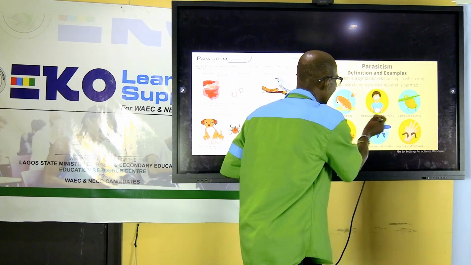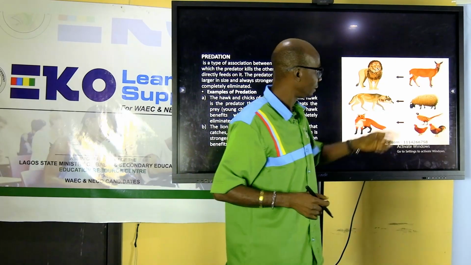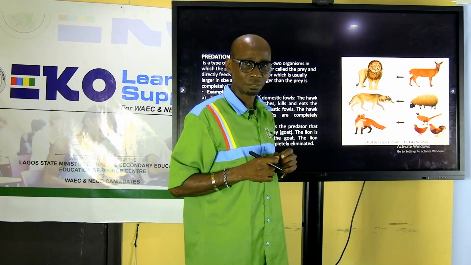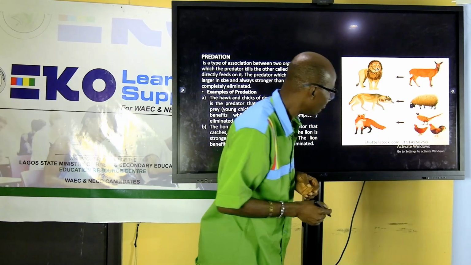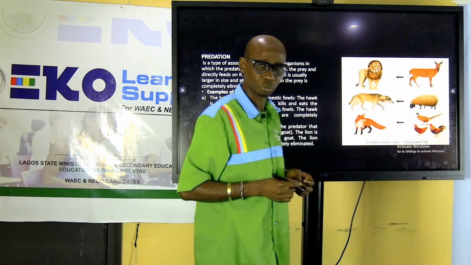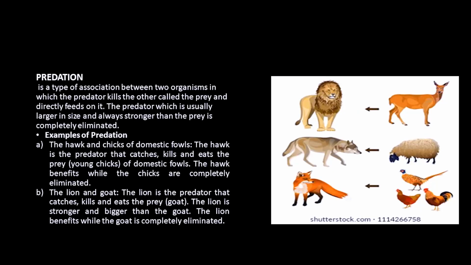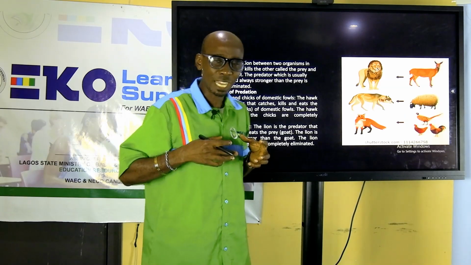Why? Because the lion is stronger and faster than the antelope. The next one I have here is a hyena feeding on a sheep, because it's stronger than the sheep. The same way a dog or a hyena feeding on chicks, because they are stronger.